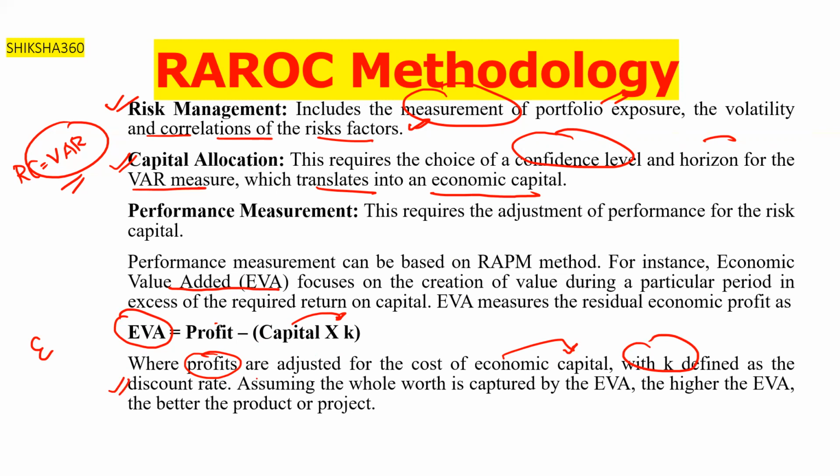Assuming the whole worth is captured by the EVA, the higher the EVA, the better the product or project. So remember this formula also: profit minus capital into K. If they ask any question on that, they will provide you the data accordingly.